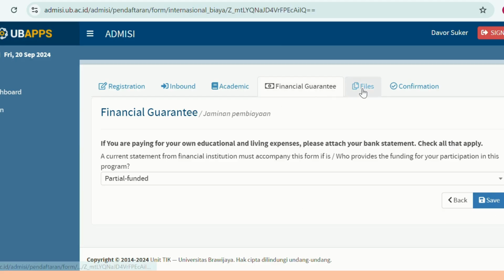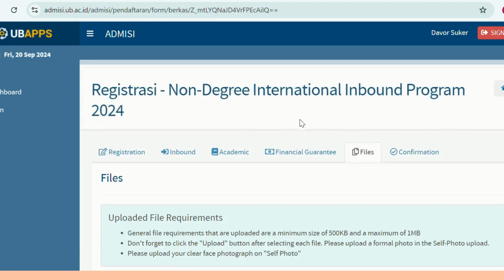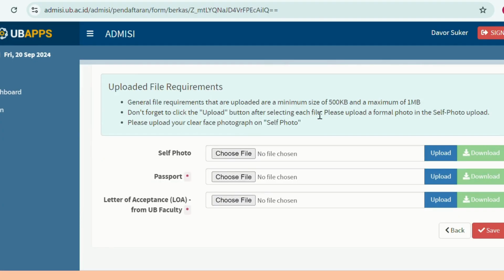And then we go to the next part, that is files. Here, you are required to upload several documents. First is your self-photo, but please make sure that the file is a minimum of 500 kilobytes and a maximum of 1 megabyte. So if you have some files that exceed this size, please try to find a way.